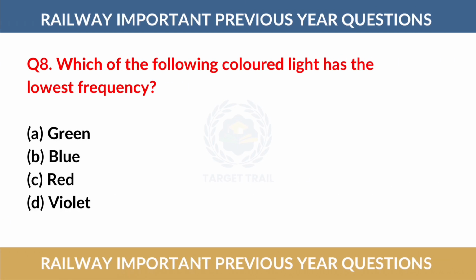Question number 8. Which of the following colored light has the lowest frequency? The correct answer is option number C, red.